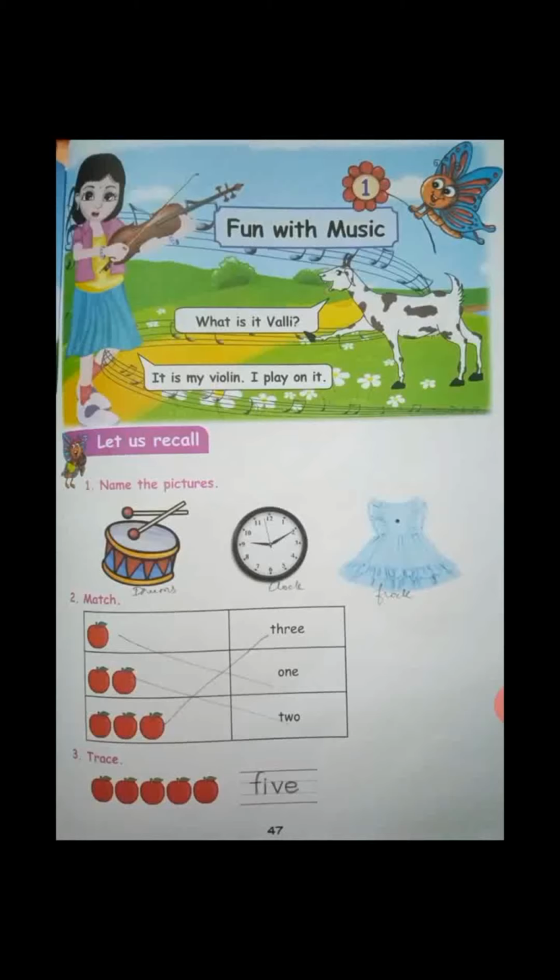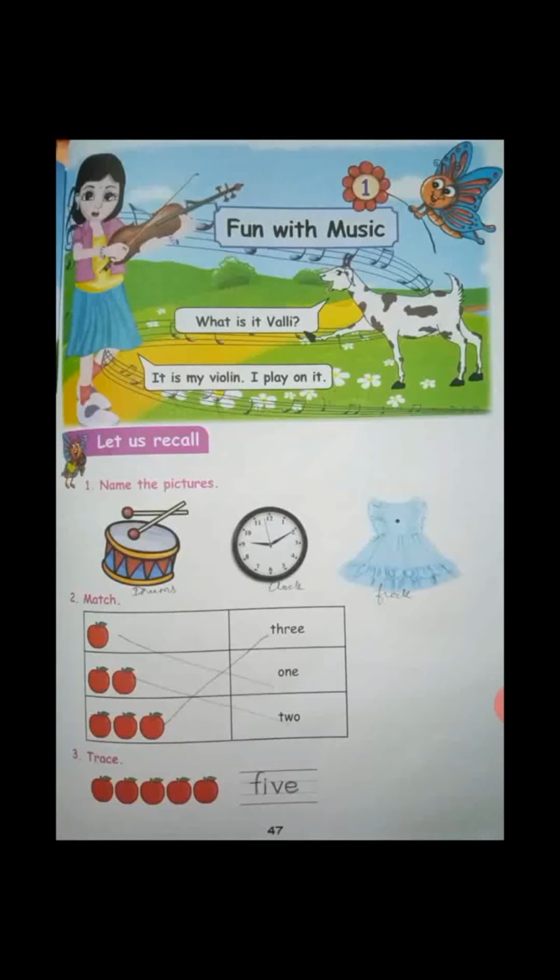Okay. Now we can go to next line, that is let us recall. Number 1, name the pictures. You can see some pictures here. You want to write the name of the picture. So first one is drum, second one is clock, third one is frog. So see here and write it.